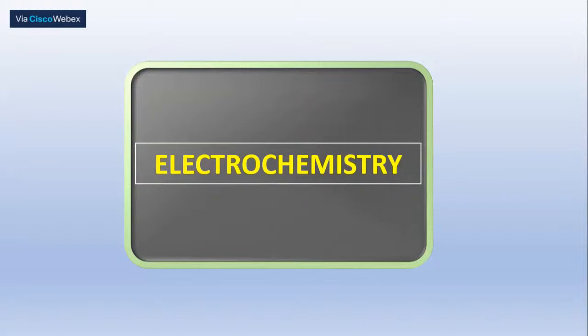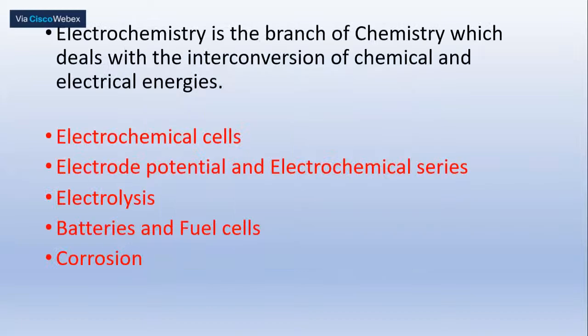So all of you know that electrochemistry is the branch of chemistry which deals with the interconversion of chemical and electrical energies. The instrument used to convert chemical energy into electrical energy is what we call an electrochemical cell, and the instrument used to convert electrical energy into chemical energy is called an electrolytic cell. In an electrochemical cell, we convert chemical energy into electrical energy by virtue of redox reactions.